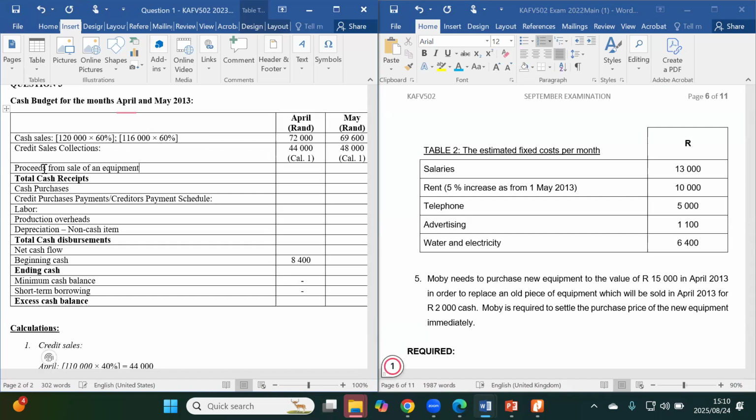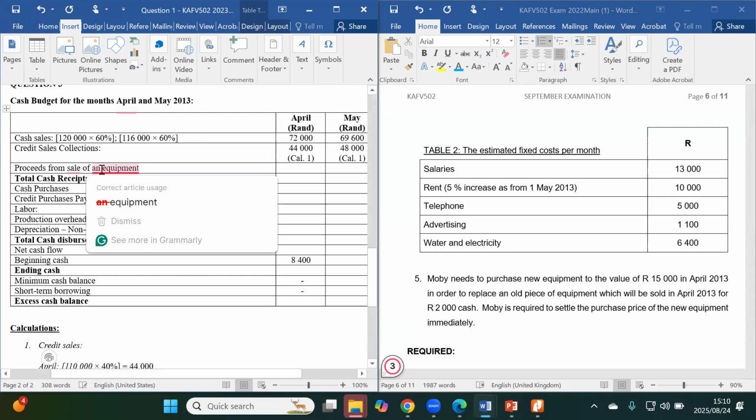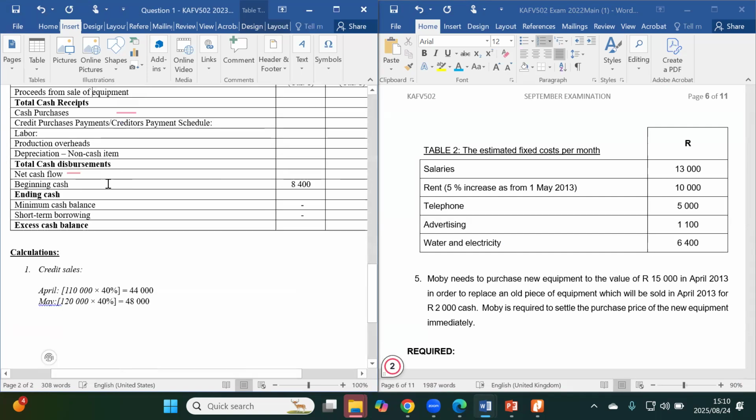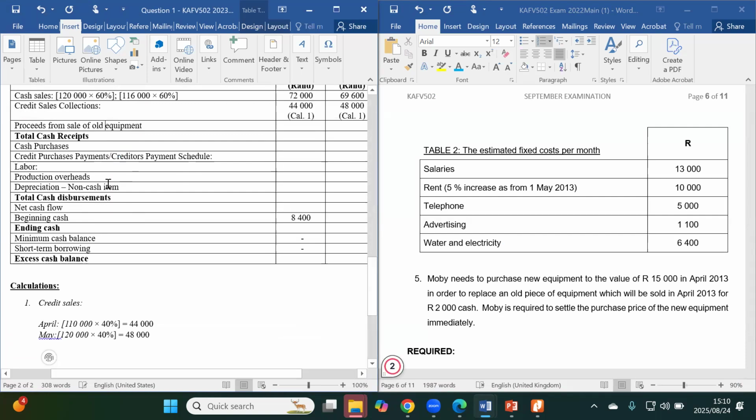To be more precise, proceeds from sale of old equipment, and that amount will be expected to be received in the month of April. So what I've done is I've just accounted for this particular transaction number 5.